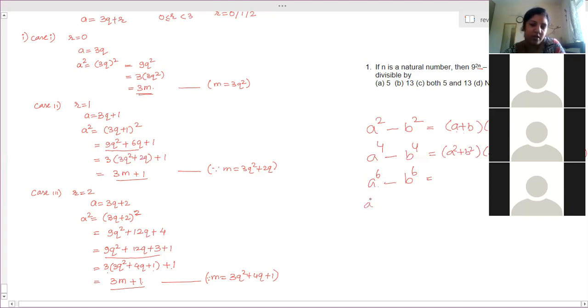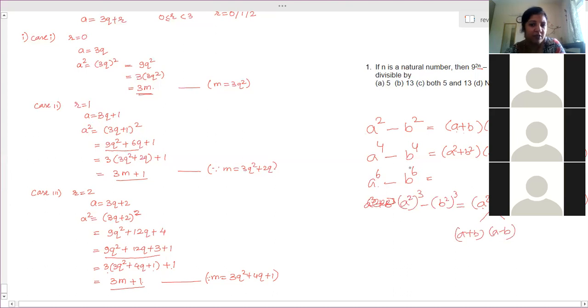So it is a cube plus b cube, or you can write it as a square whole cube minus b square whole cube. So it is cube forms that are there. So that means it is a square minus b square into a to the power 4 plus a square b square plus b to the power 4. So again you got a square minus b square. So factors will be a plus b into a minus b.